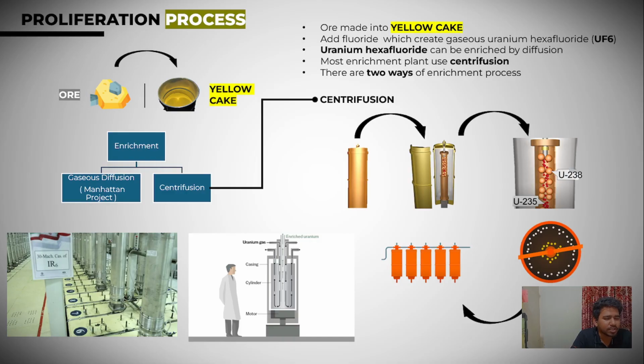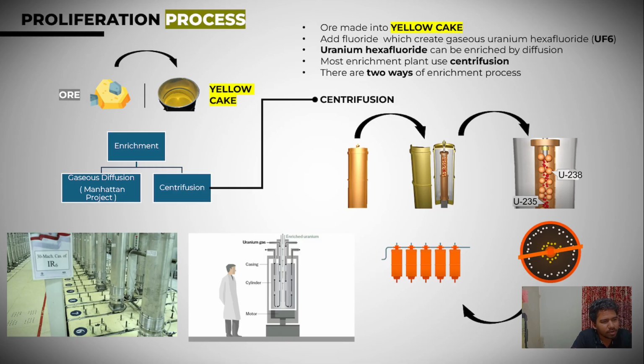So let's understand how we can enrich it, or how we can increase the percentage of uranium-235. From the Earth we get raw uranium and make it into a powder form, which is called yellow cake. A reference picture is shown here. Then we add fluorine to this yellow cake and get gaseous uranium hexafluoride. From the gaseous hexafluoride, we can enrich the uranium percentage by a diffusion process. There are mainly two ways, called gaseous diffusion and centrifugation. The first nuclear weapon was made by the gaseous diffusion process, in the Manhattan Project.